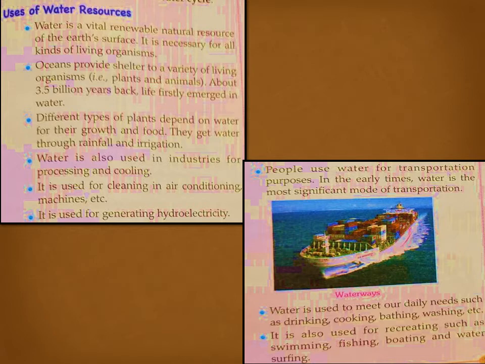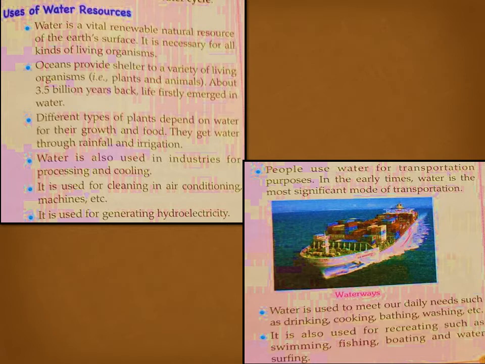Now different types of plants depend on water for their growth and food, and they get water through rainfall and irrigation. Water is also used in industries for processing and cooling. Also, it is used for cleaning, in air conditioning machines, etc. It is used for generating hydroelectricity. It is used for transportation purposes.